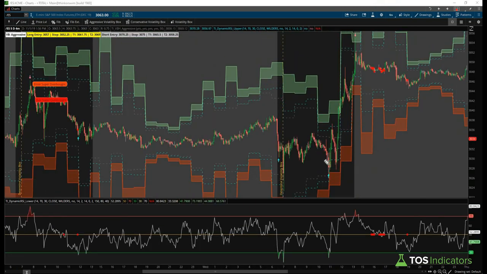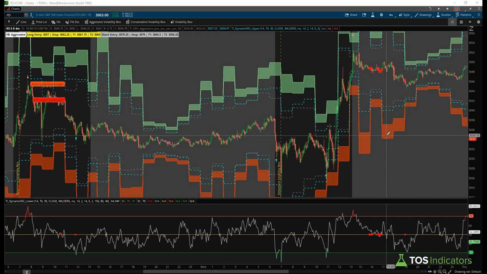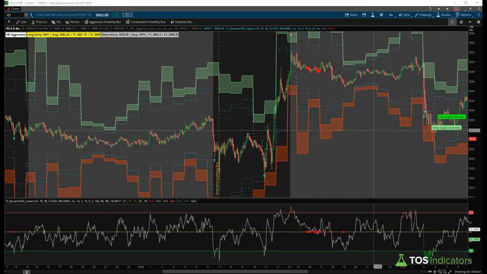Looking back once more, another bullish signal here with a nice move up higher. Another bullish signal here with a really nice move up higher, and then a bunch of squeeze dots that populated here, another one that populated right here. And then if we take a look to see what kind of move actually took place, our last signal was a bearish signal right into our volatility box, giving you a nice opportunity to short.